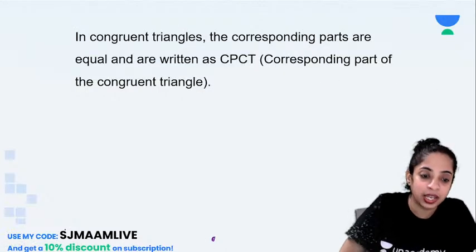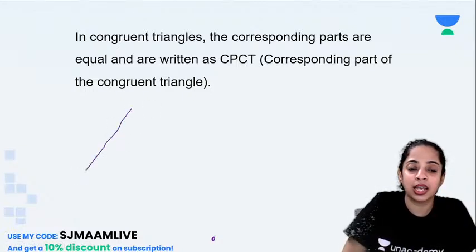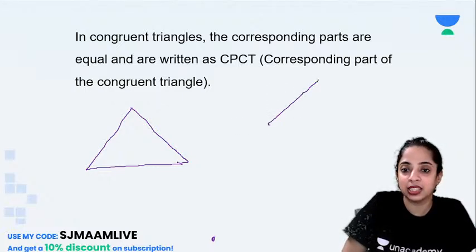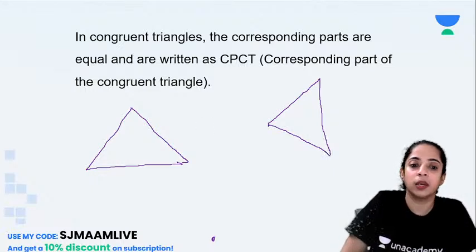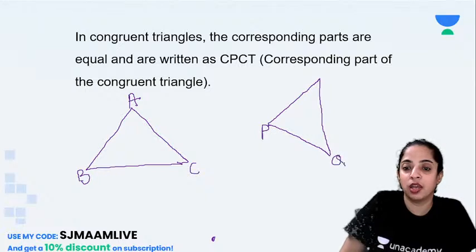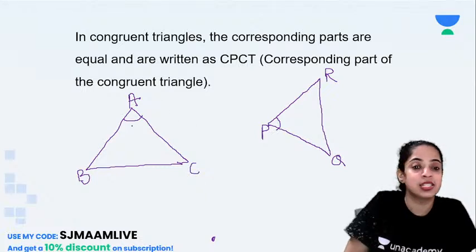I'll draw a diagram and explain this to you. If I draw a triangle like this and another triangle like this, and this is A, B and C and this is P, Q and R. Suppose angle A is equal to angle P, say this is 80.